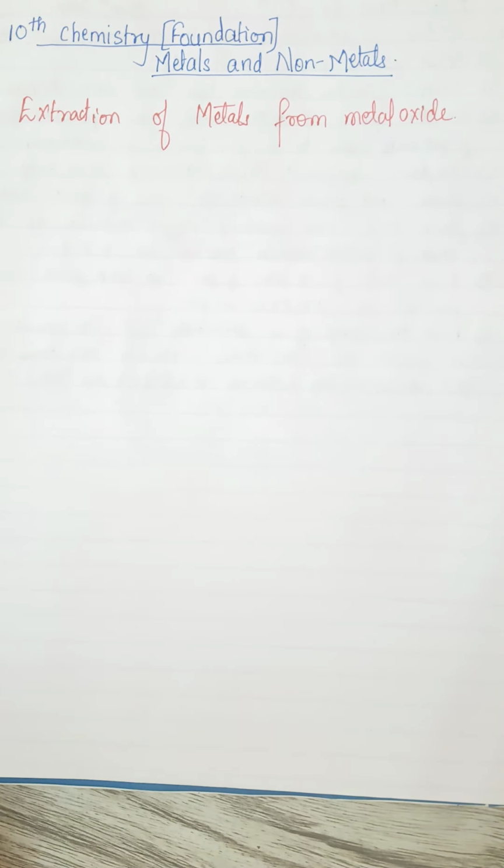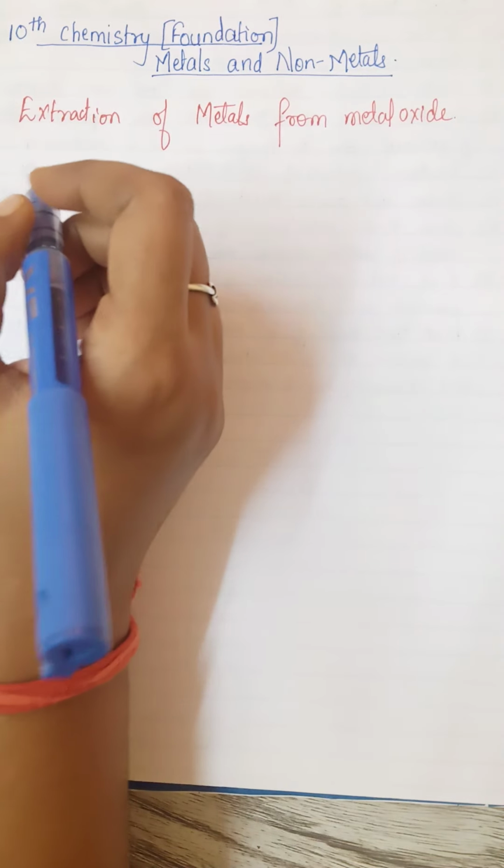ठीक है, so accordingly we'll choose one reducing agent. And more specifically, I must say कि there is a very important reducing agent, that is coke or carbon. ये बहुत सारे मेटल के एक्सट्रैक्शन में लगता है. So let's begin with the first one.